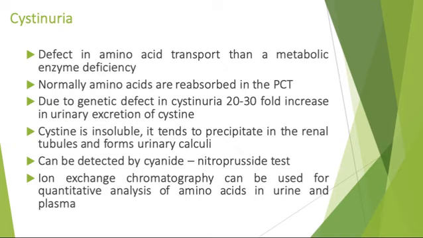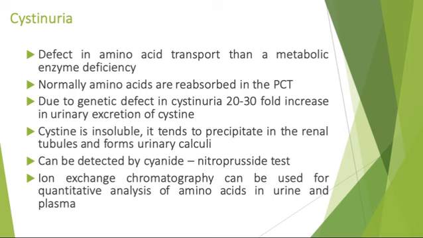It tends to precipitate in the renal tubules and forms urinary calculi, and it can be detected by the cyanide nitroprusside test. Also, ion exchange chromatography can be used for quantitative analysis of amino acids both in the urine and in the blood or plasma, right?